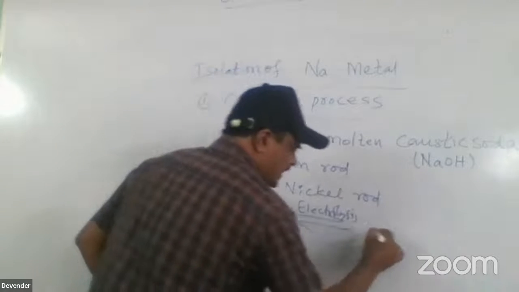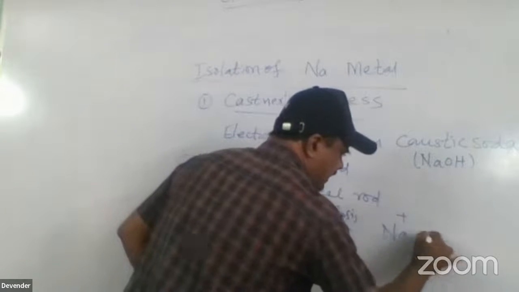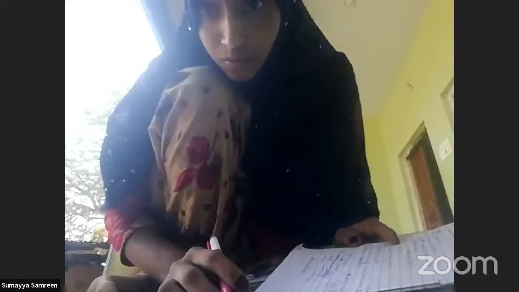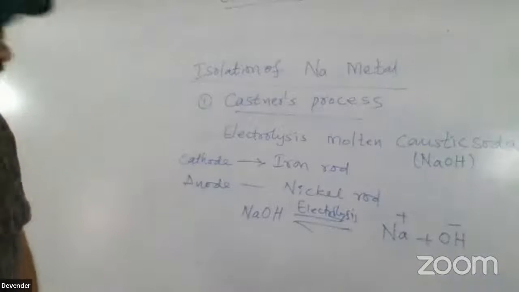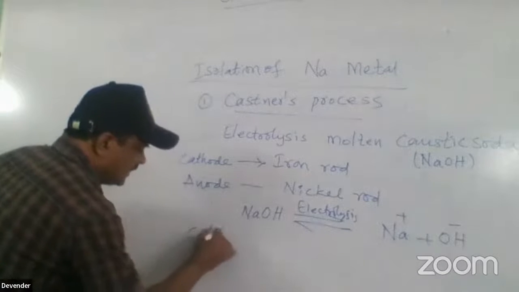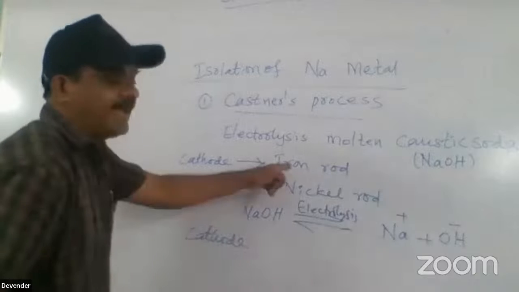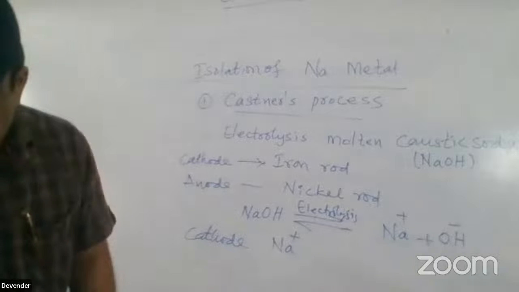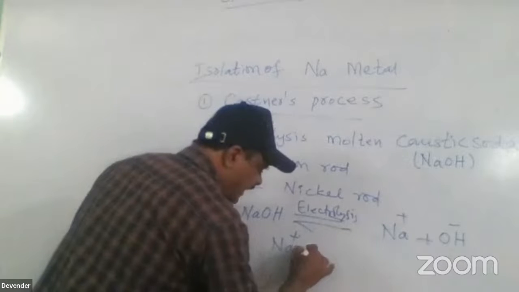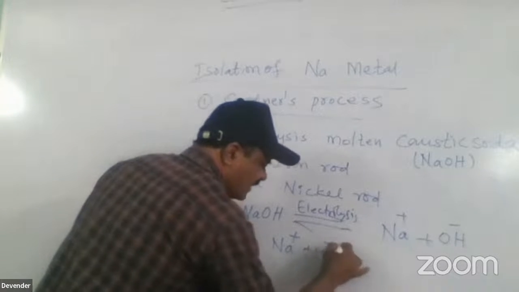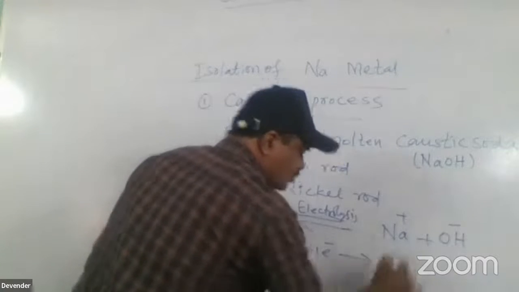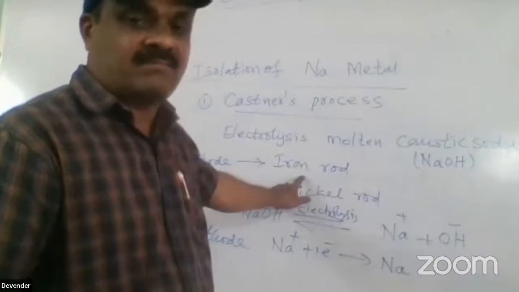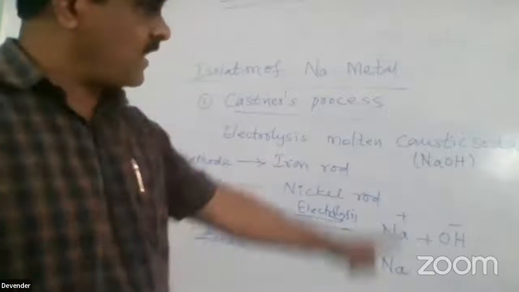It will be dissociated into sodium plus ion and OH minus ion. At the cathode, that means on the iron rod, this sodium plus ion gains one electron, forming sodium metal, which is deposited at the cathode, that means on the iron rod, during the electrolysis of caustic soda.